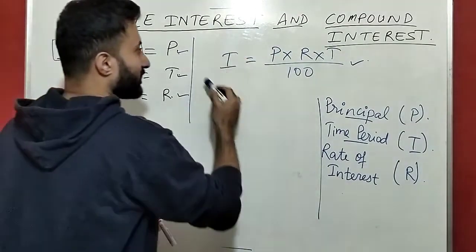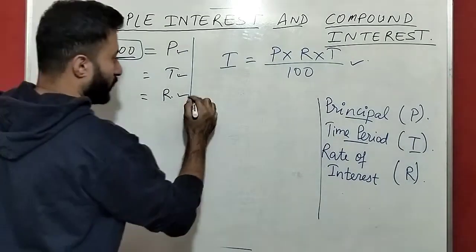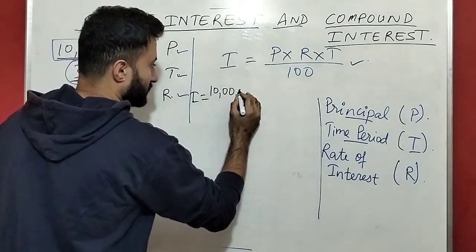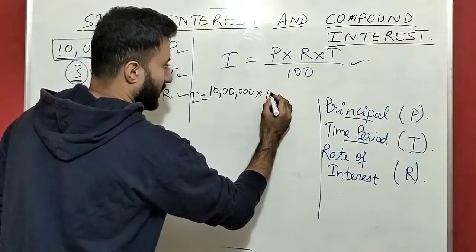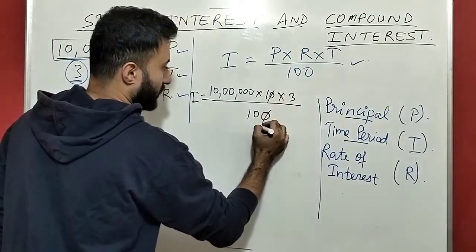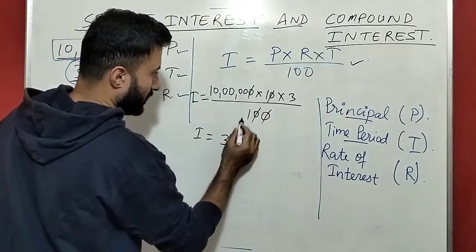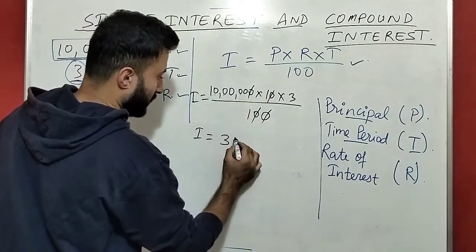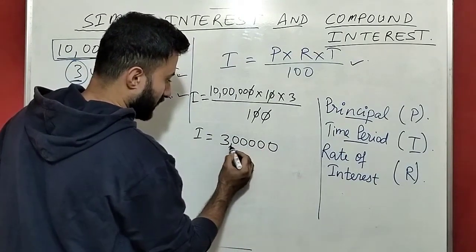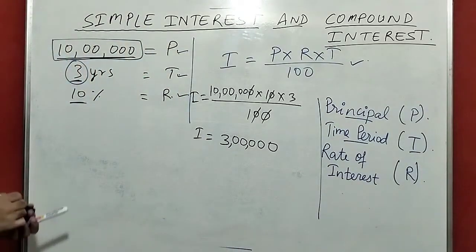So here you will get the extra amount of money. Suppose the interest will become principal, 10 lakh, rate of interest 10%, time 3 years, by 100. So this will get cancelled. So the interest is 3 followed by 5 zeros, which means 3 lakh is the interest we have to pay after 3 years.